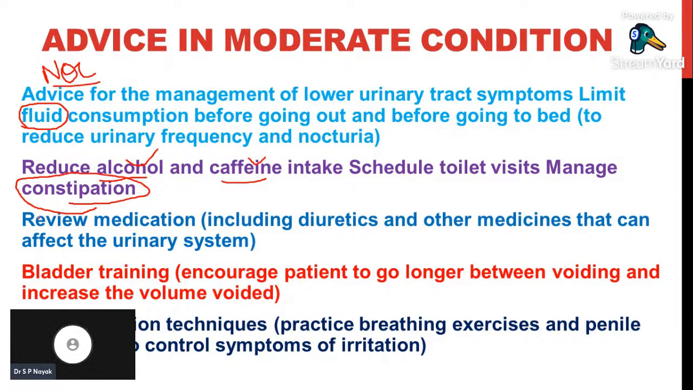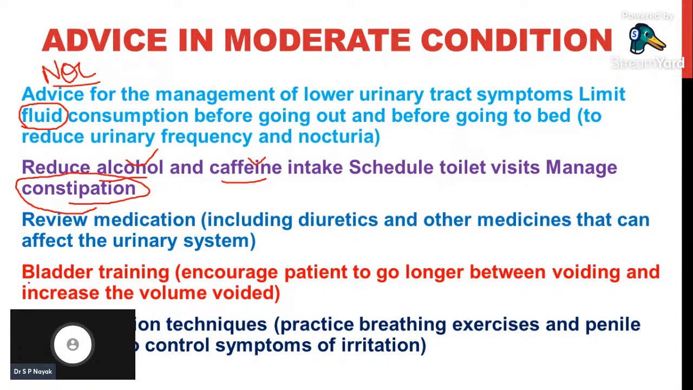And the third point is, we should try to review the medications, and whenever the patient is taking such medications, we should try to avoid them. For example, diuretics are drugs which affect the urinary system and increase diuresis. If a patient is taking diuretics, we have to advise the patient not to use them, because the patient is already having urinary symptoms. If diuretics are taken, the patient may aggravate the urinary symptoms.